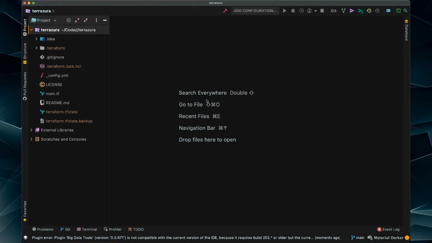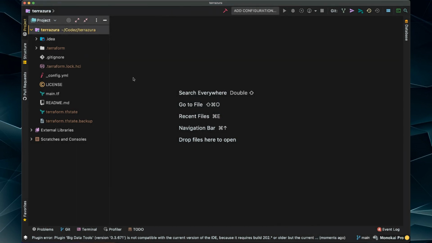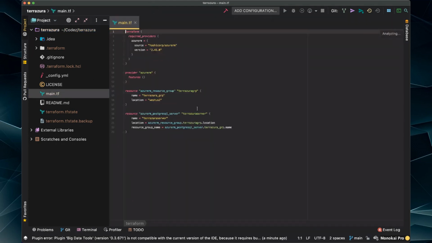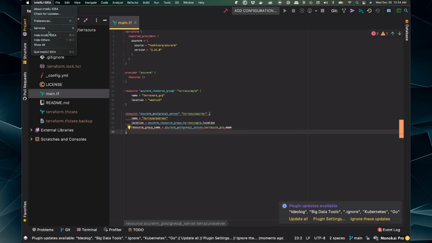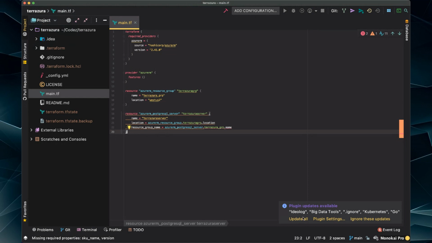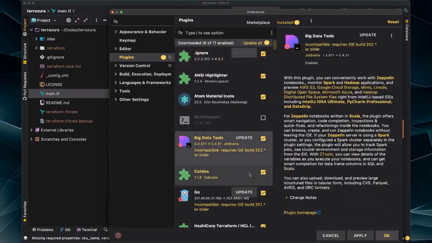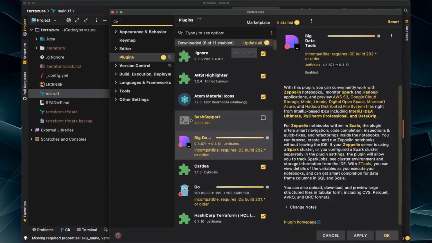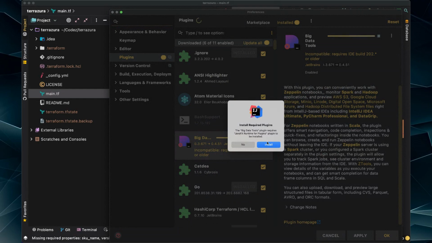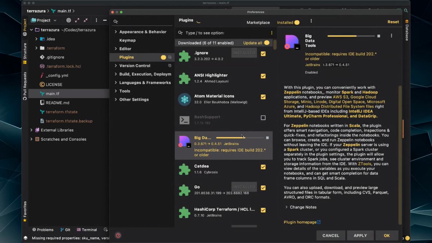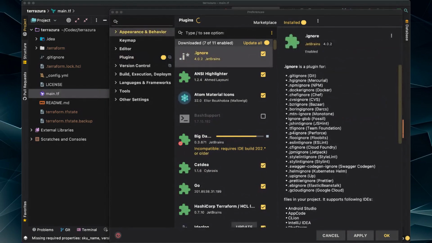Let's go to Monokai today. Monokai. That's probably not how you say that. I don't know what I'm saying. All right, but anyway, we got our themes. Things are looking good now. We're going back in our main TF, and let's move on with, oh, criminy again, really? Okay. Go back to preferences. Oh, yeah, we'll update that stuff in a second. This, what the heck? Big data tools. Yeah, I want to do that. This stuff I'll need later, whatever. Yes. Oh, criminy.